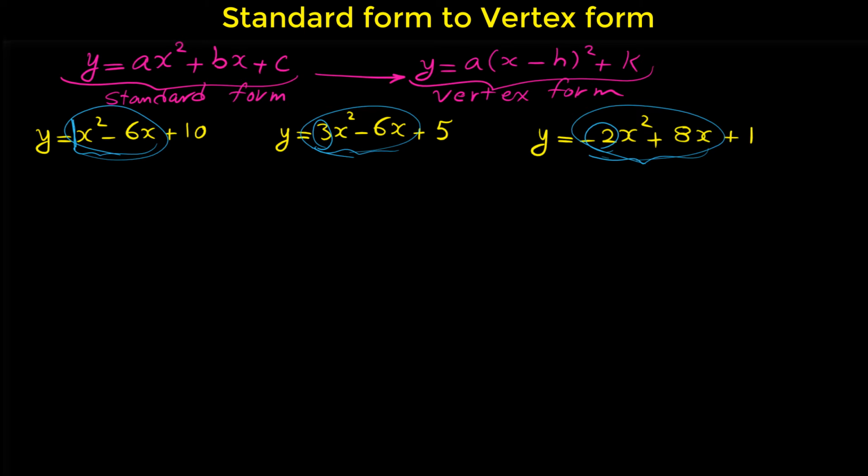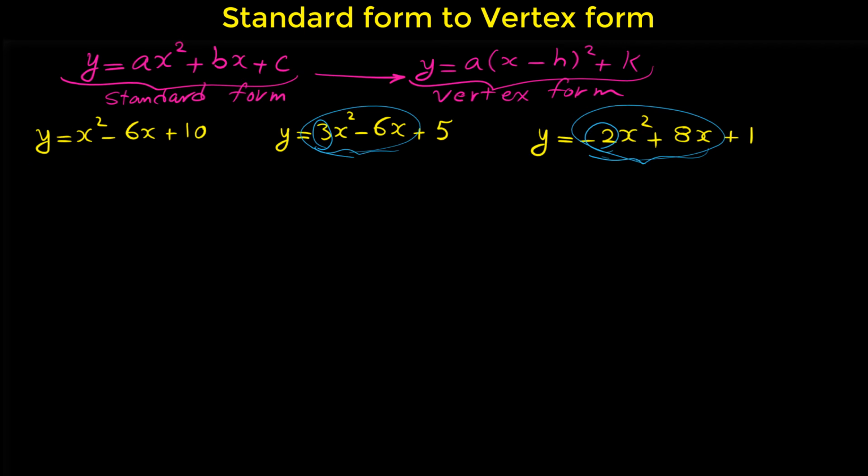In our first example, the coefficient of x squared is 1. So we don't need to factor anything in this example. So we skip the first step for our first example.